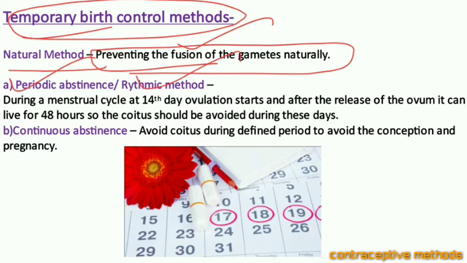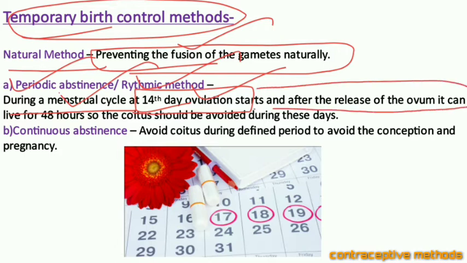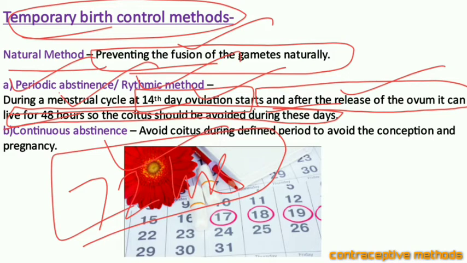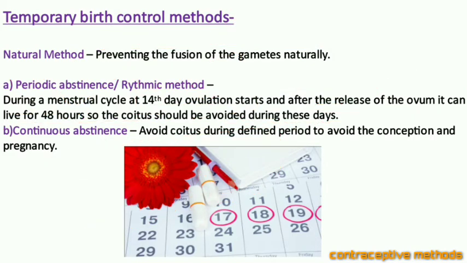In this method, during the menstrual cycle at the 14th day the ovulation starts, and it leads to the release of ovum. This ovum can live for 48 hours, and the sperm cells can live for 72 hours. So during this time, if they both meet, then the fertilization process will start.